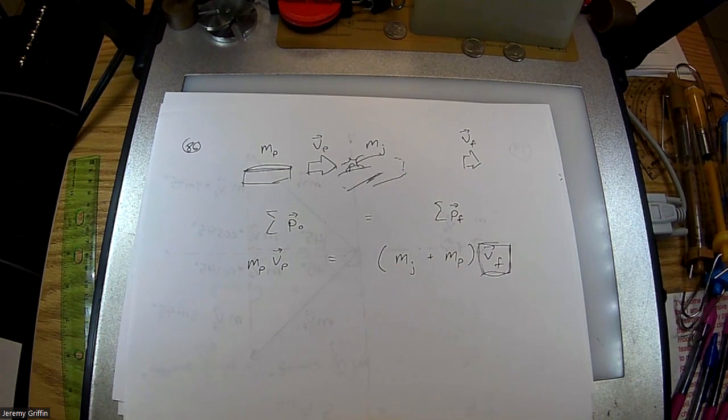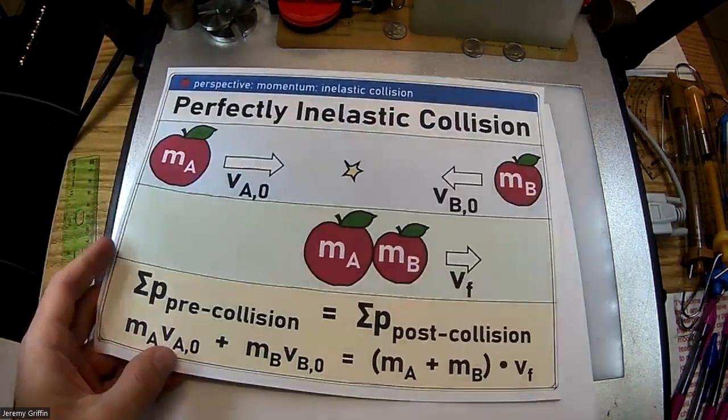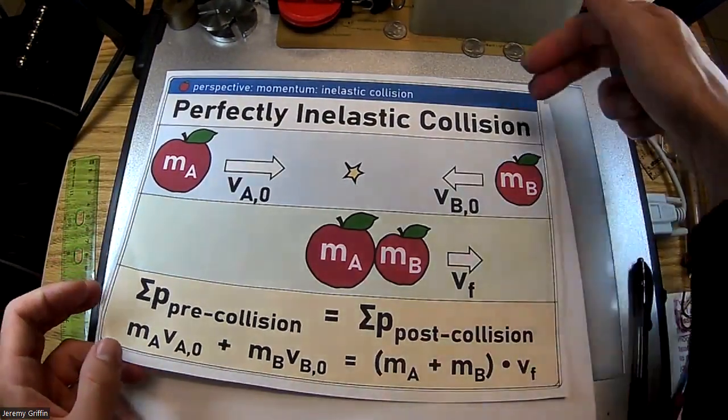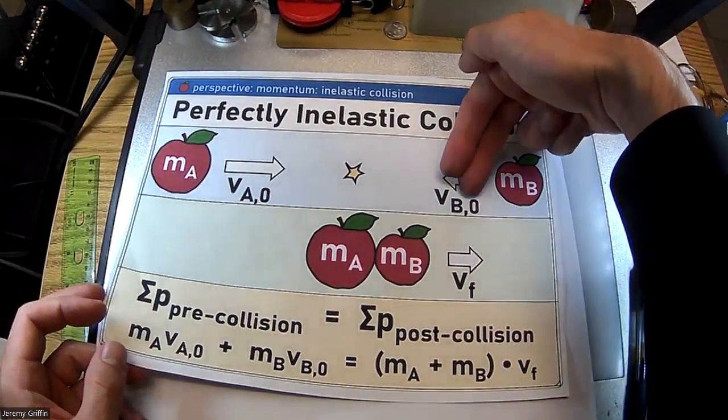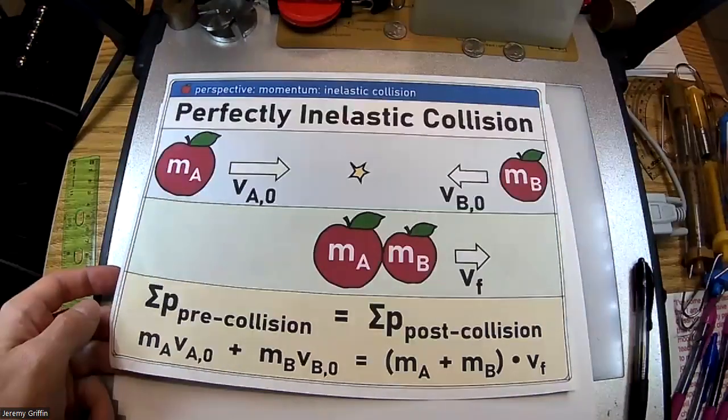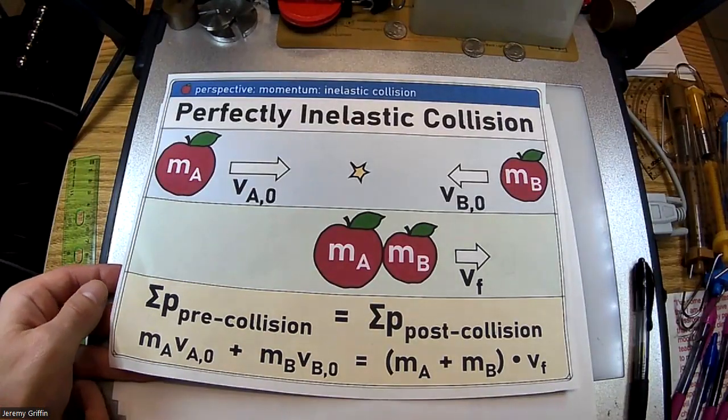Let me remind you guys, where's my poster on this one? Here it is. Looks a lot like this, perfectly inelastic. Actually, even a step simpler than that, because object B, the jacket in this case, starts at rest. You can get rid of that term. Even simpler. Just bump this term. Boink.